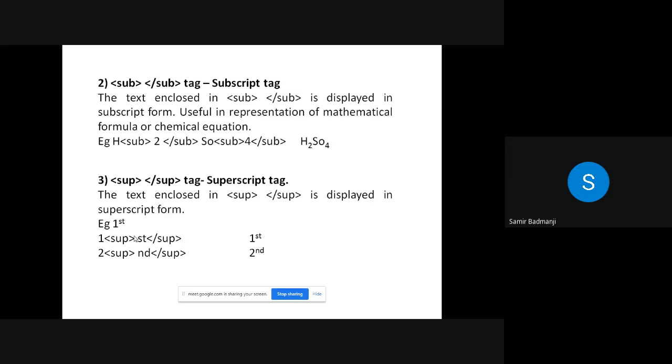Now all of you know the superscript and subscript tags. Basically, if you want to write a chemical formula like H2SO4, where 2 and 4 are subscripted, how can we write this? First you write H because H is normal, then 2 is below. So you write SUB, then 2, close this tag /SUB. Then SO is normal, you write it as it is, then the SUB tag again, 4, /SUB.